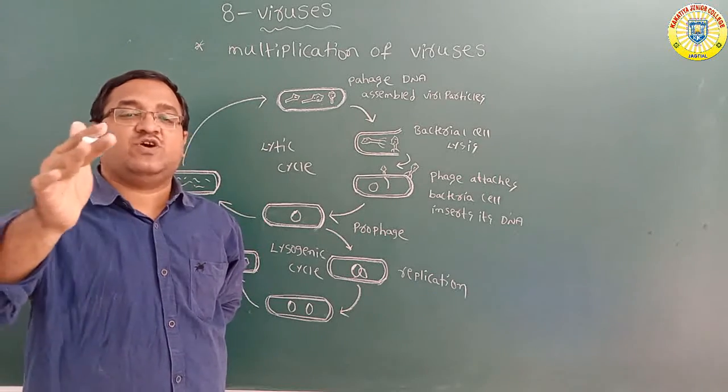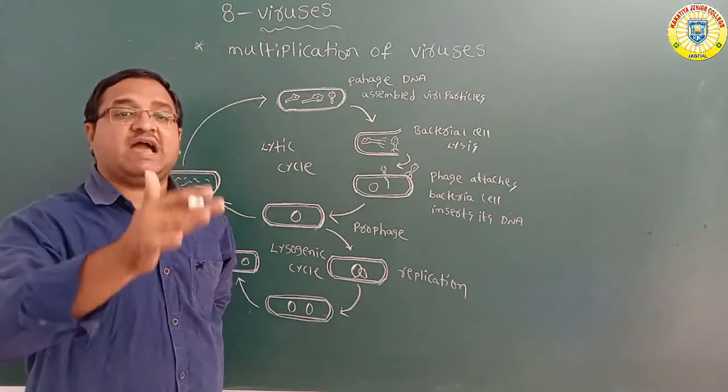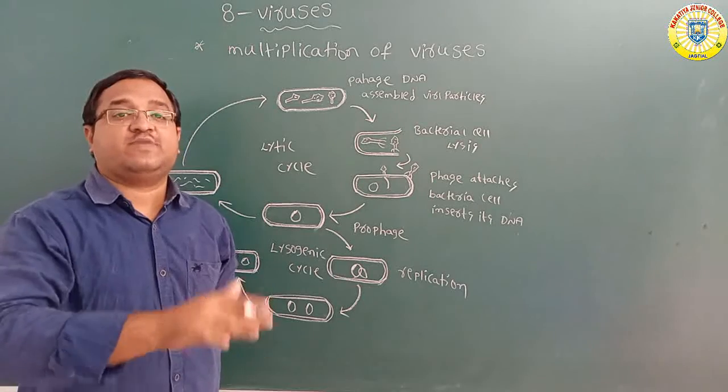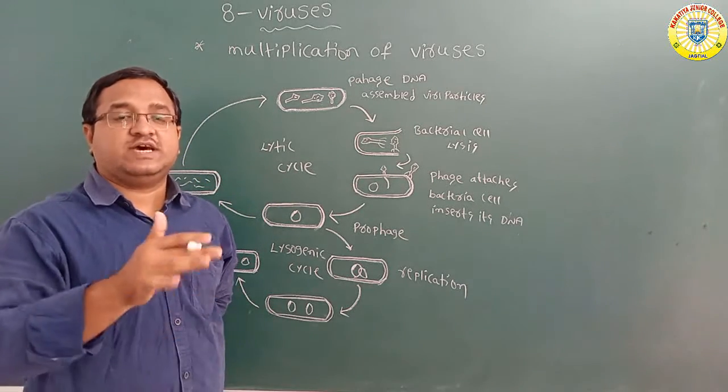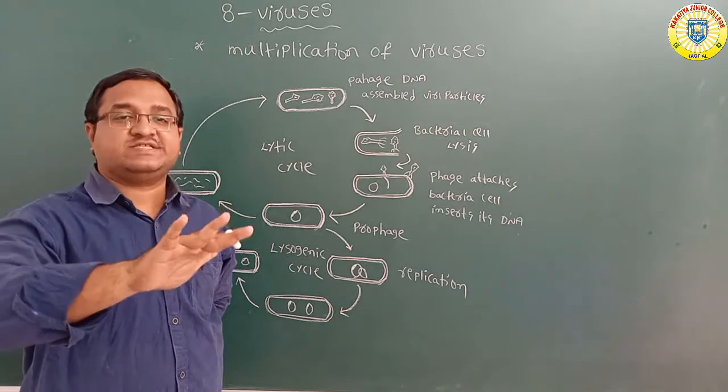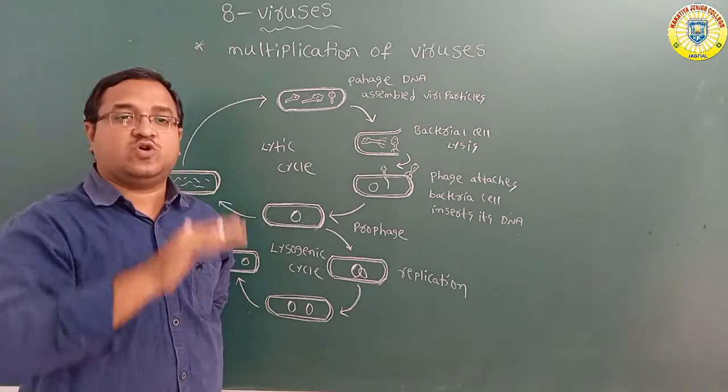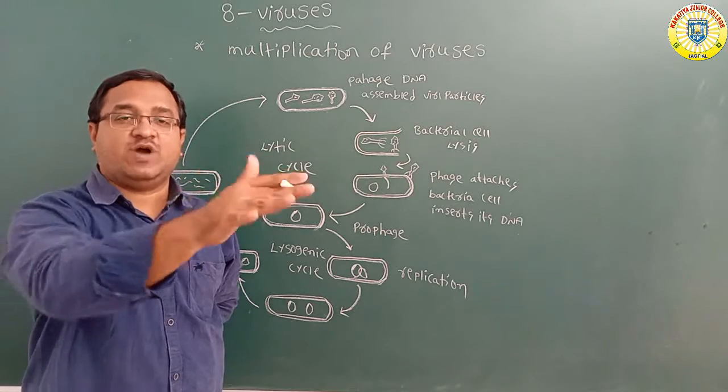With the help of bacteriophages, we can understand the life cycle of the viruses.